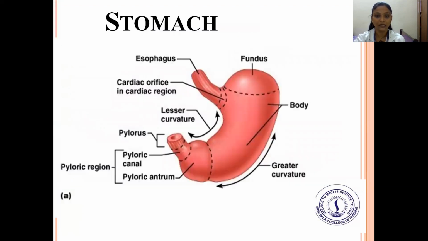You can see clearly in this picture, the first part is the esophagus, next is the fundus, and next is the body. Here is the cardiac orifice with the cardiac region, the lesser curvature, and outside is the greater curvature, and the last one is the pylorus, pyloric canal, and the pyloric antrum. With this, it connects to the small intestine.